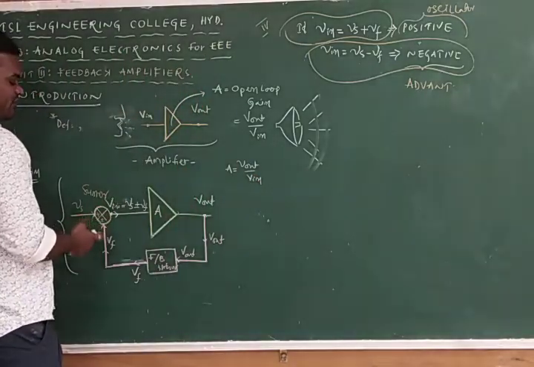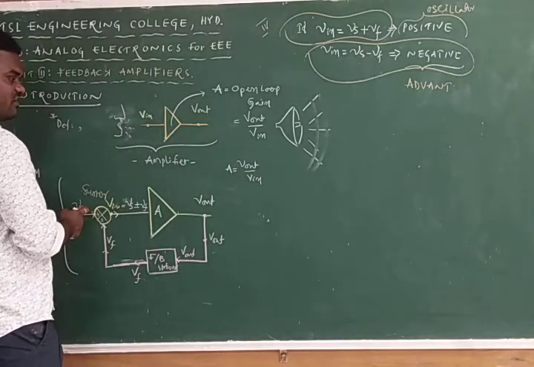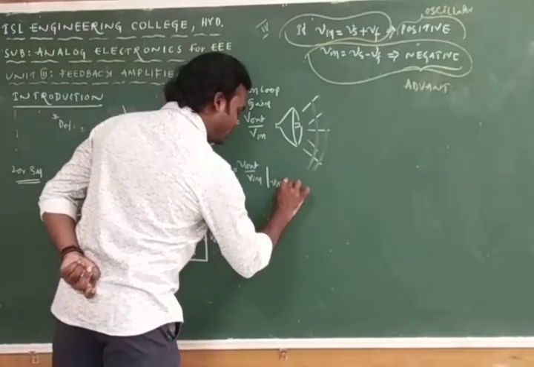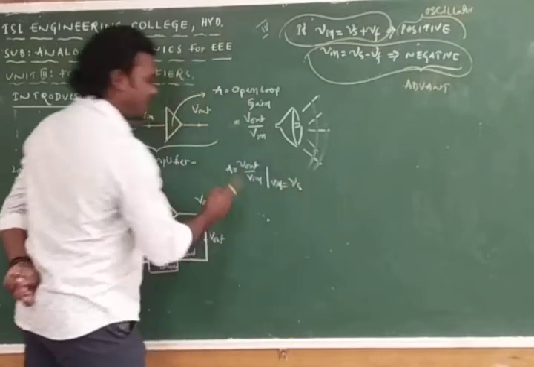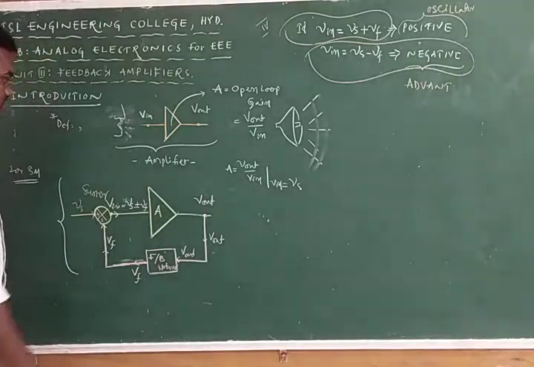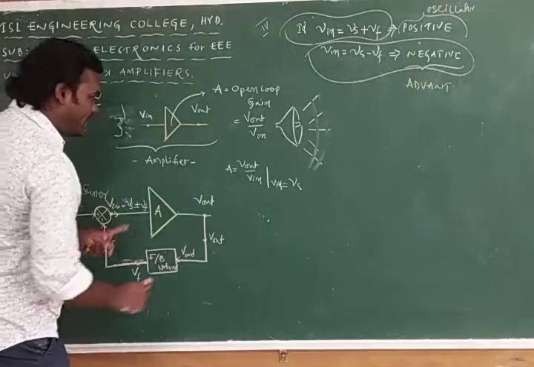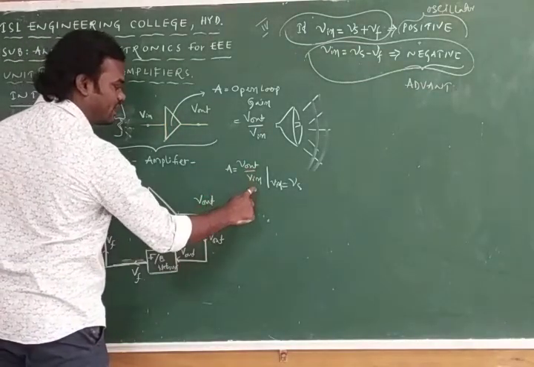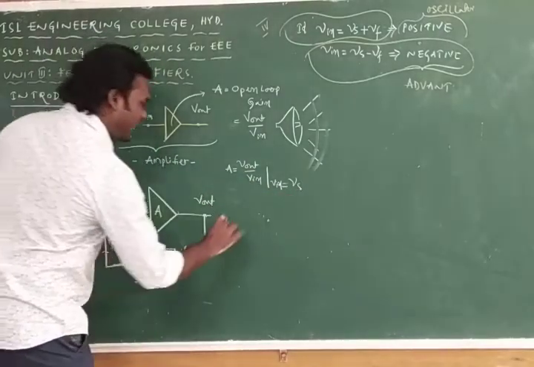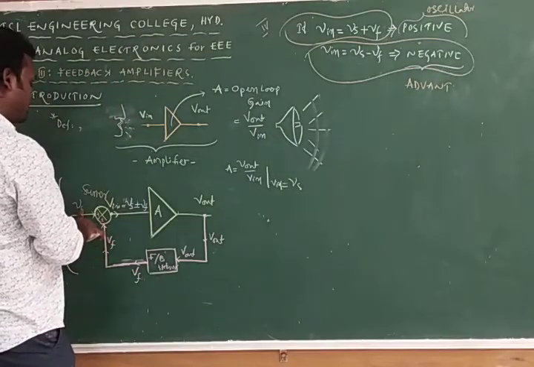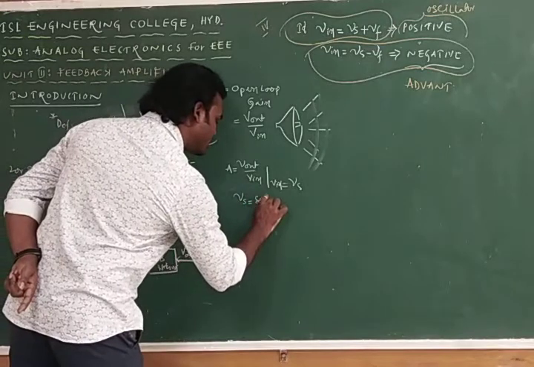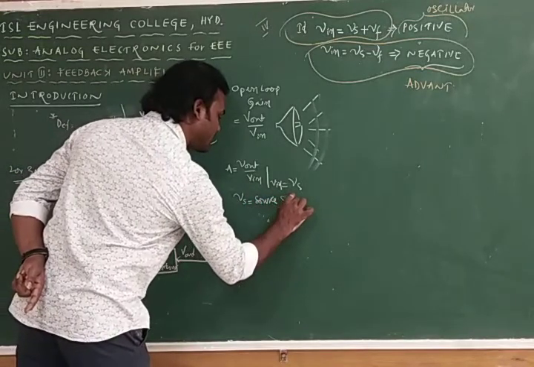Without employing the feedback, this V in is nothing but simply Vs only, so you can call it V in is Vs. Here there is no feedback, so we don't have the Vf. So A is nothing but open loop gain, and V out is nothing but output voltage. V in is the input voltage, whereas V in is equal to Vs. And we have another one here, Vs. Vs is nothing but the source signal or source voltage.